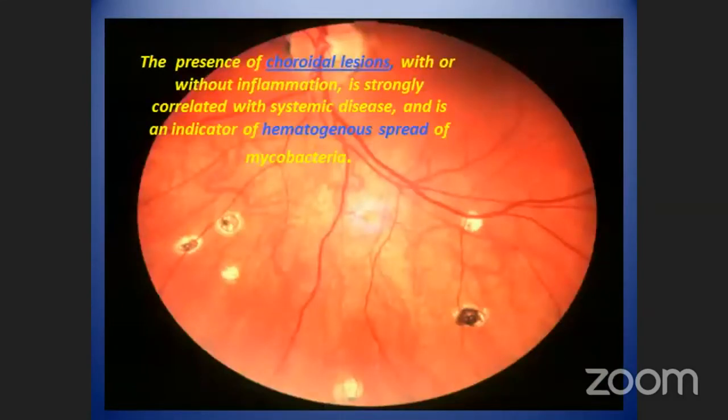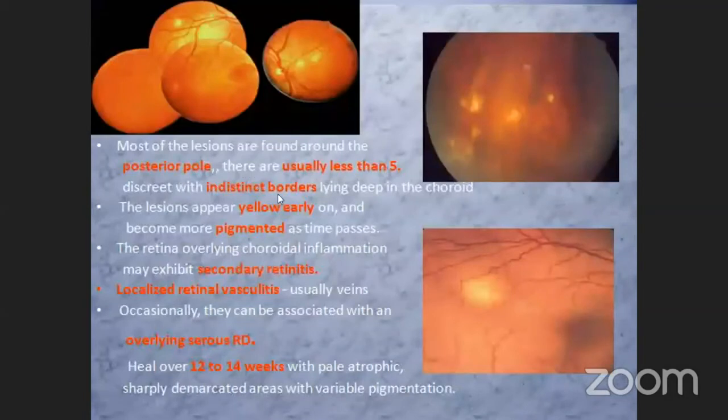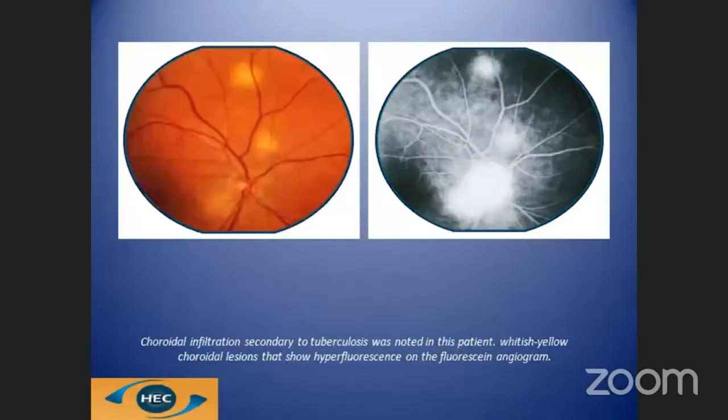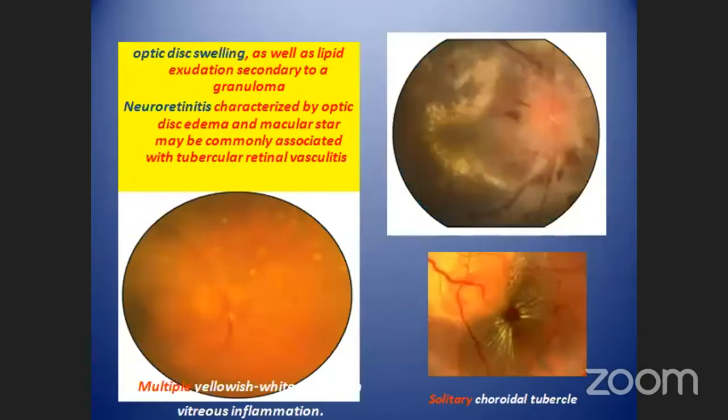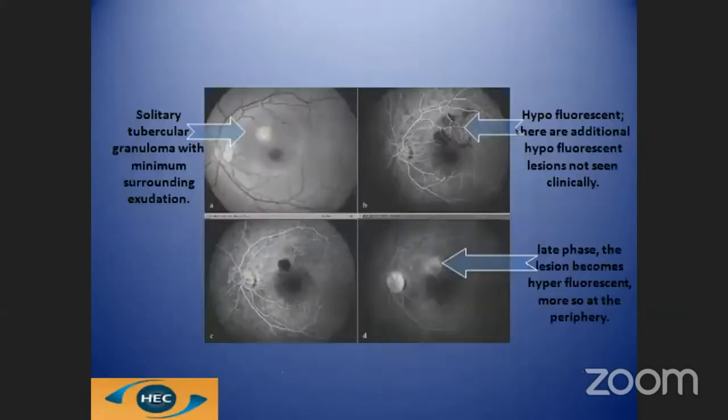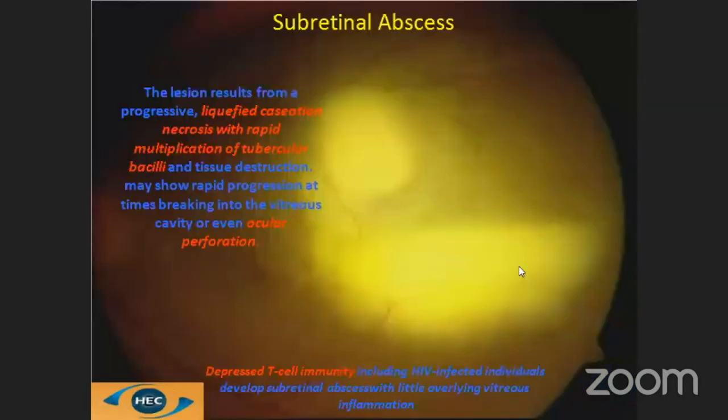You can see here that this is a disseminated choroiditis, and there may be involvement of the adjacent retina leading to retinitis. There may be serous RD over here, lipid exudation also. There may be neuroretinitis along with a macular scar, along with disc edema. The next presentation is of a solitary tubercular granuloma, and you can see here a hypofluorescent lesion followed by late hyperfluorescence.